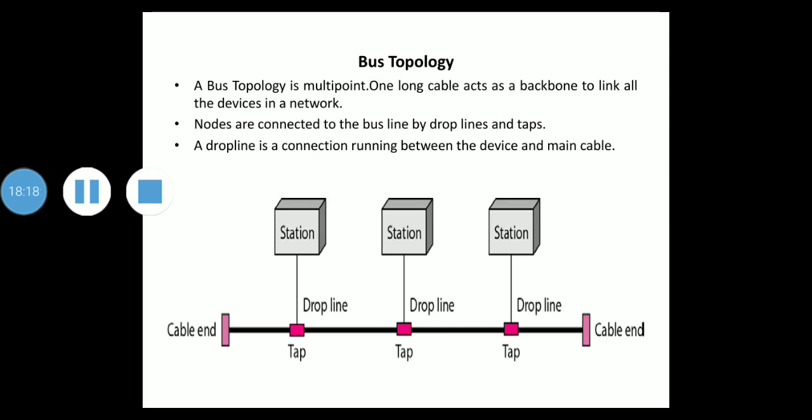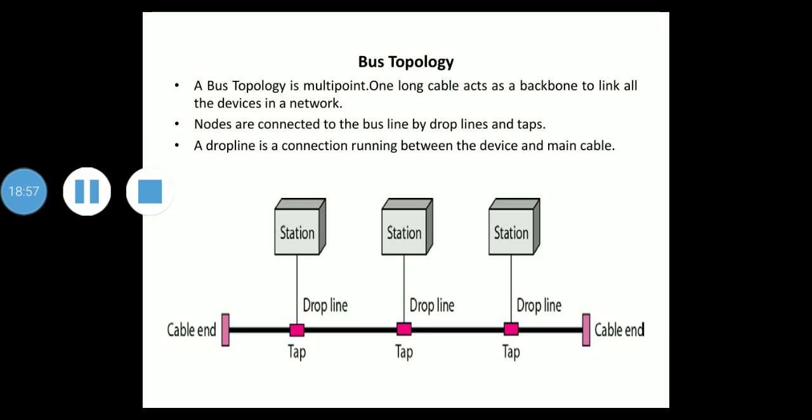So next we'll discuss about bus topology. Whatever we discussed in the previous two topologies, they describe point to point connection. But a bus topology, on the other hand, is multi-point. Multi-point means one long cable acts as a backbone to link all the devices in a network. So you can see the diagram of a bus topology connecting 3 stations.